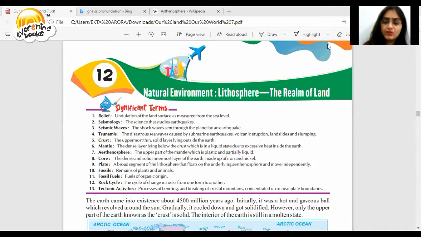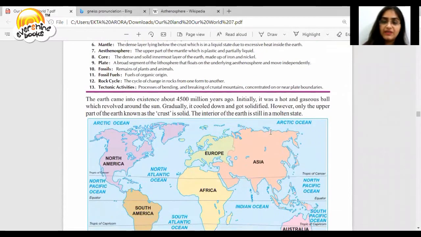The Earth came into existence about 4,500 million years ago. Initially, it was a hot and gaseous ball which revolved around the sun. But what happened after some time? It cooled down and got solidified. The upper part of the earth is known as the crust. Why? Because it is solid. But the inner part of the earth, going deep down, we can't go because the temperature is too high. So it is in the molten, meaning liquid state.